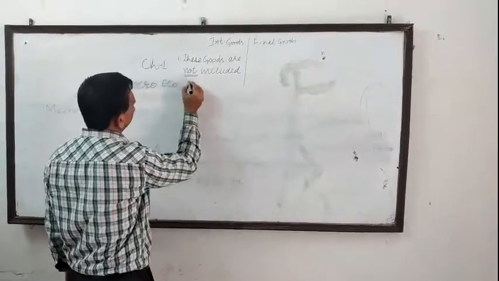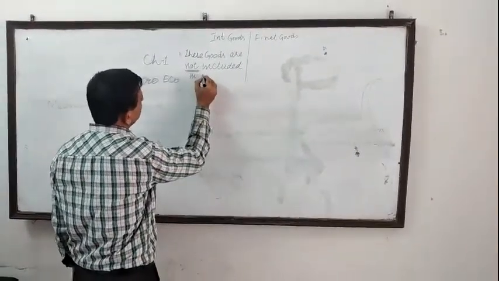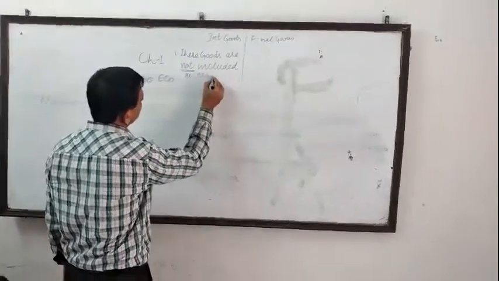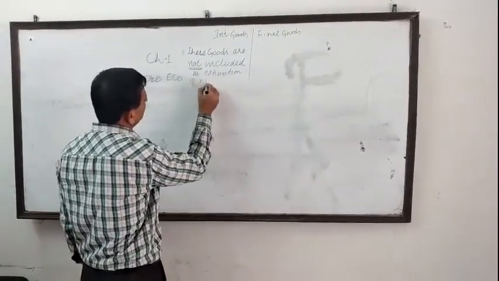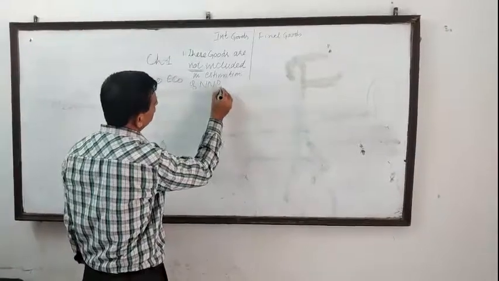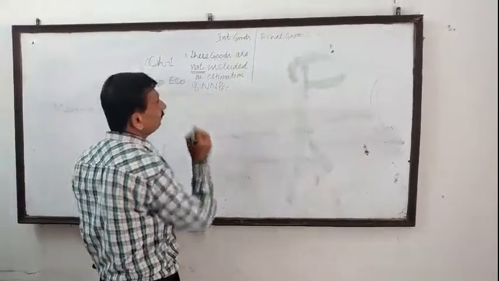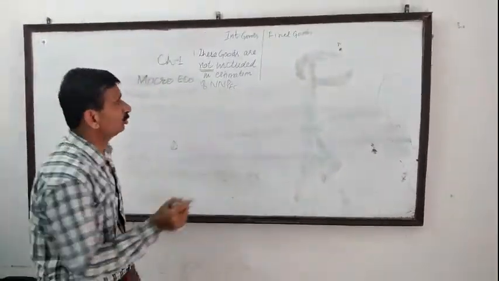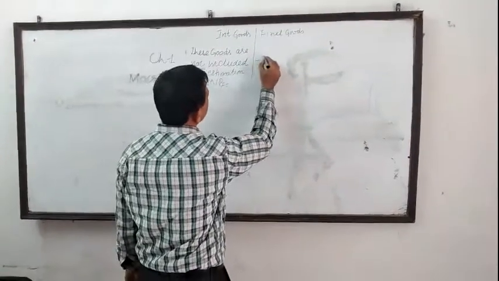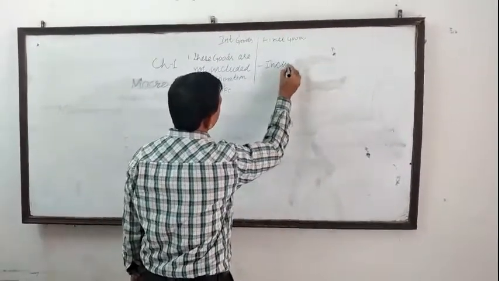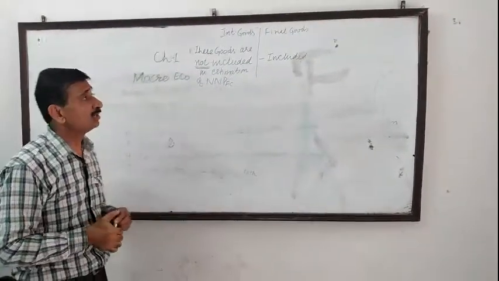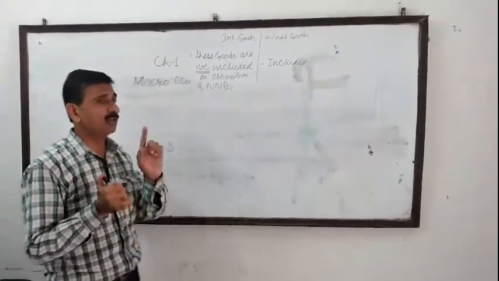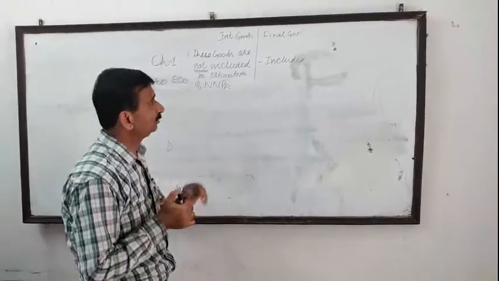National income is also known as NNPFC. Whereas final goods are those goods which are included in national income. Now the question arises, why are intermediate goods not included in national income, and why are final goods included?